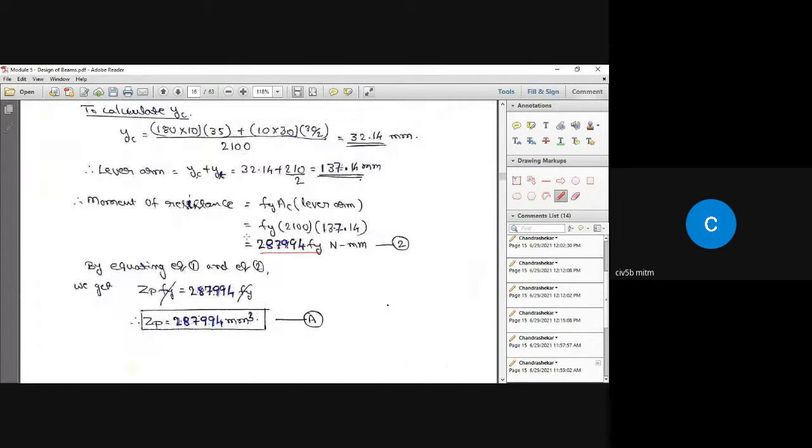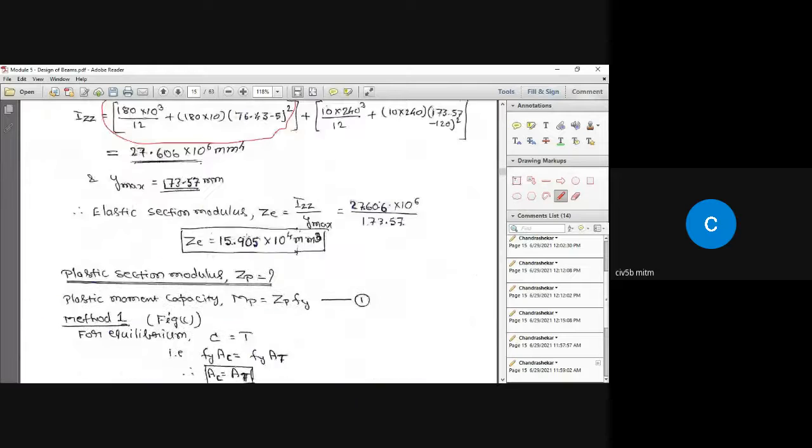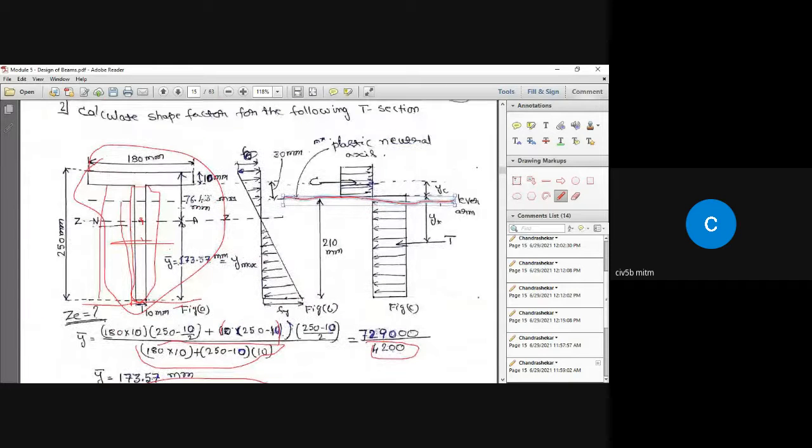Let us do it. Look at this figure. This is the plastic neutral axis. So the moment of this area about the plastic neutral axis is given by 180 multiplied by 10, multiplied by the centroid of this area, the perpendicular distance from here to here.